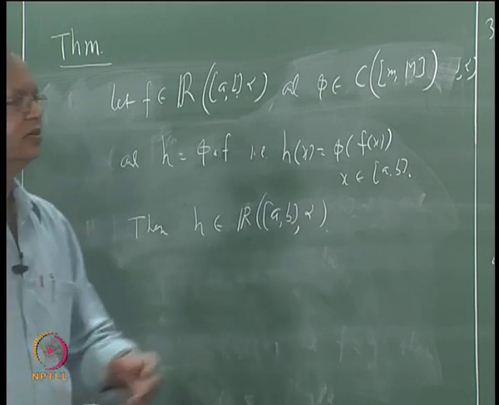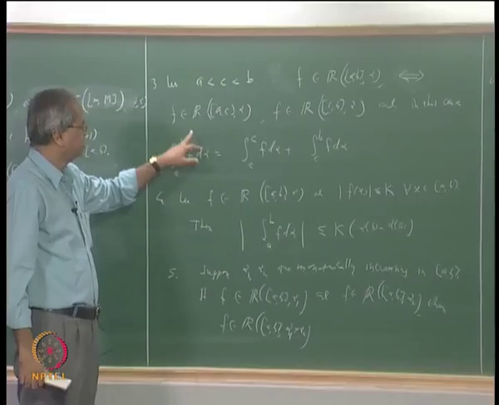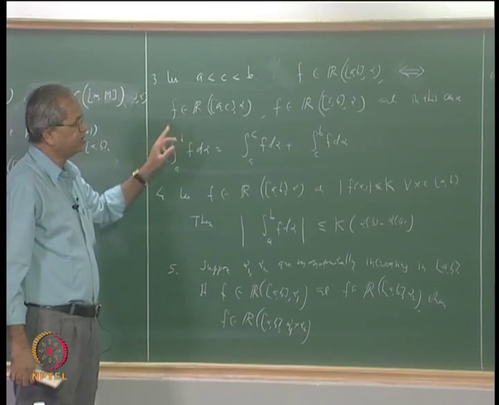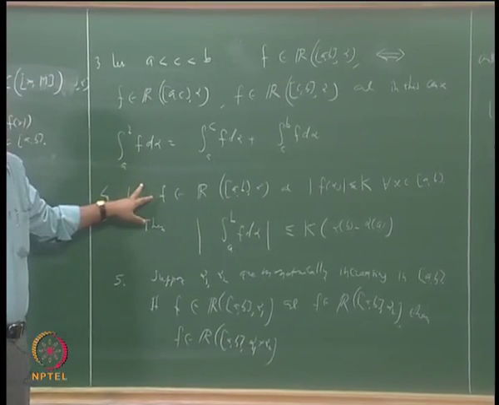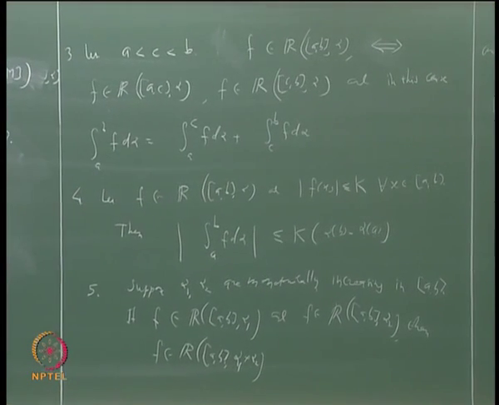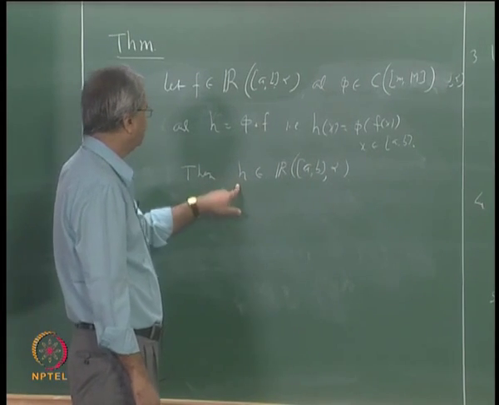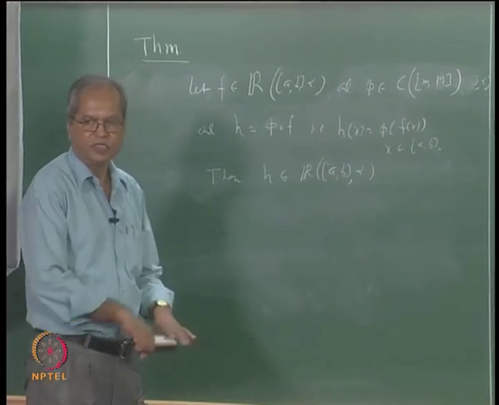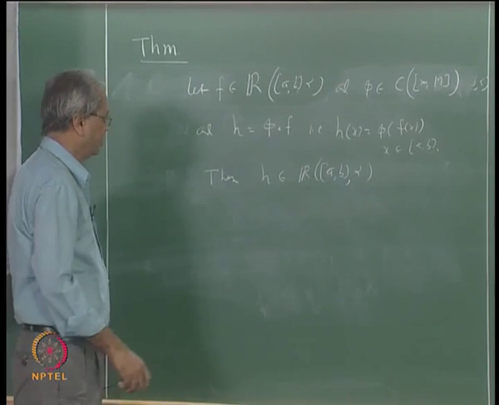Unlike here, for example, in all such cases, apart from saying that certain functions are integrable, we have also related the values of the integrals. But this is a different theorem. Here we cannot say any relationship between the integral of h and the integral of f, but that is okay, we just want to say that it is integrable, all right.